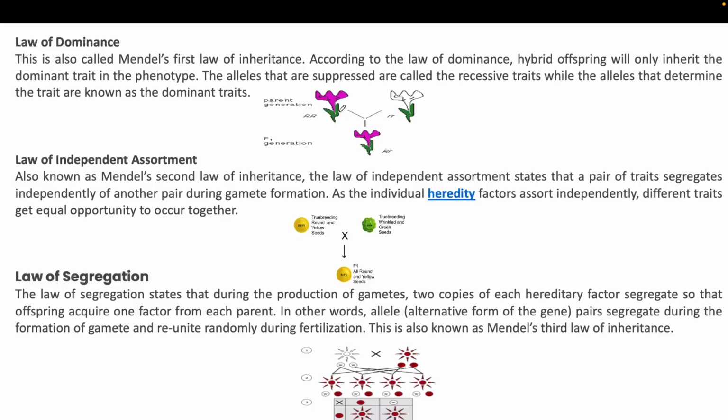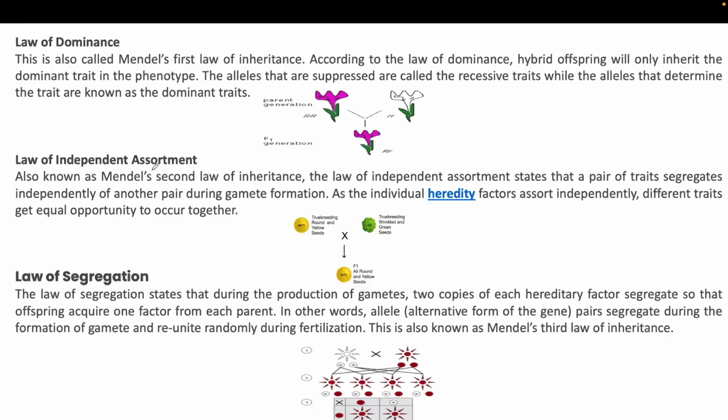That is called the law of dominance, because the dominant character will inhibit or suppress the character of the other type of allele. The one that gets suppressed is called the recessive gene, and the one that gets overexpressed is called the dominant gene. So in the F1 generation only the dominant character can be seen, and that is called the law of dominance.